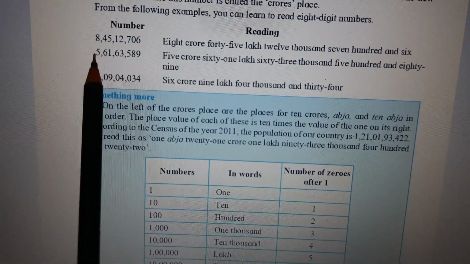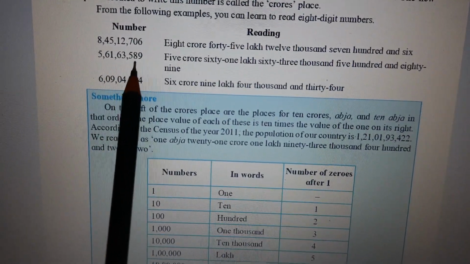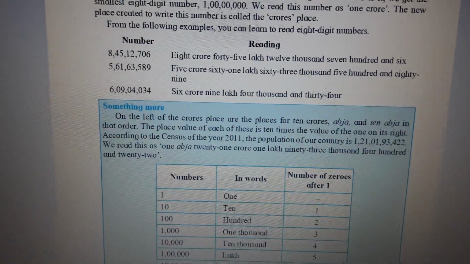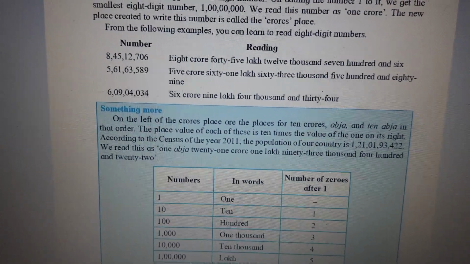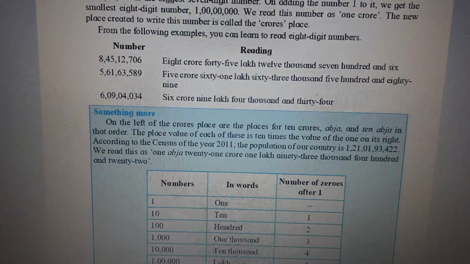Second number, read it along with me. 5 crore 61 lakh 63,589. If you don't understand, count the numbers. 1, 2, 3, 4, 5, 6, 7, 8. 8 digits means it is crores, children.